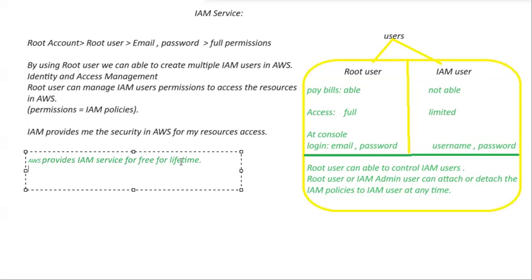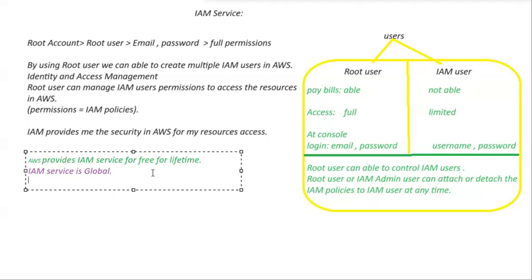A certification question. Sir, is this IAM service global or regional? This is very important. IAM service is global. Whenever you create a user in any region, you are able to see that user in any other region.